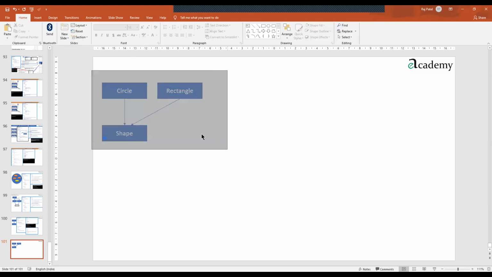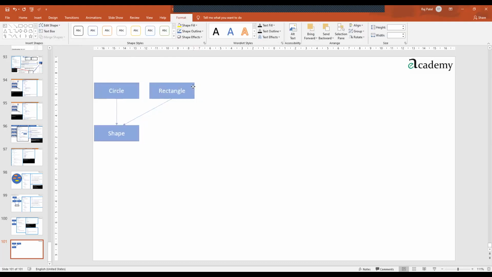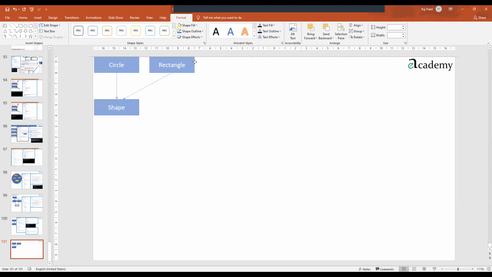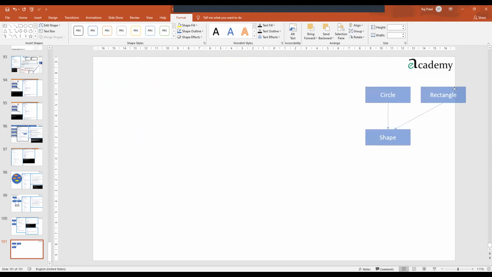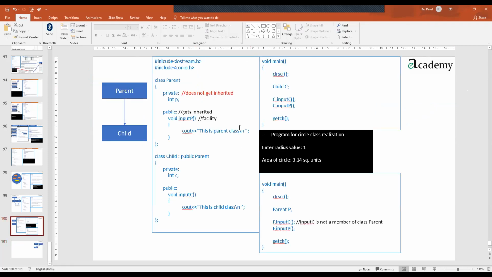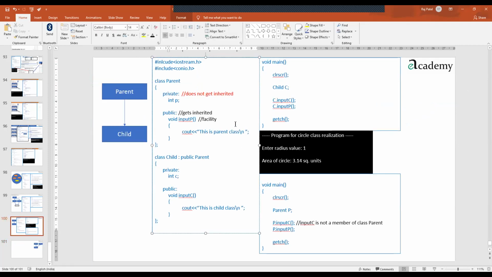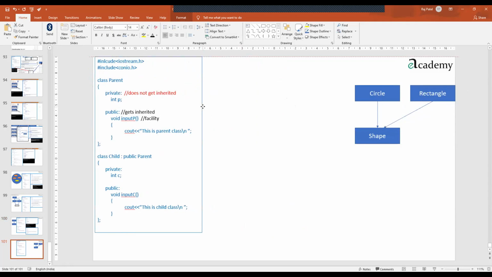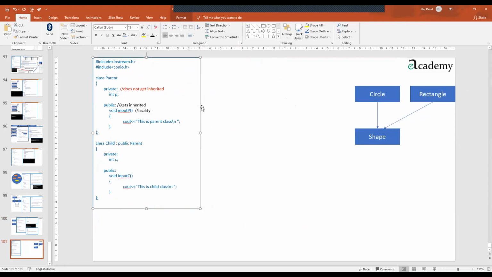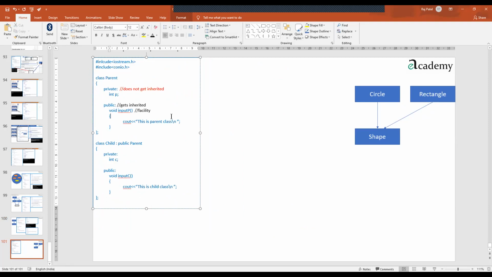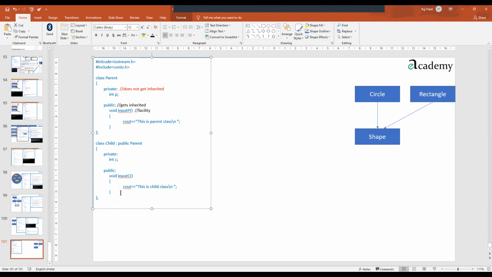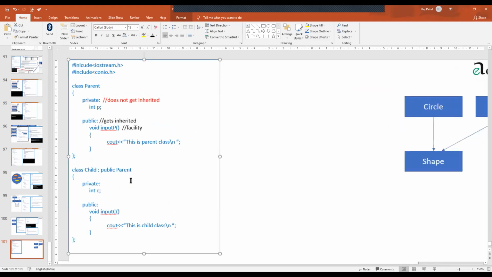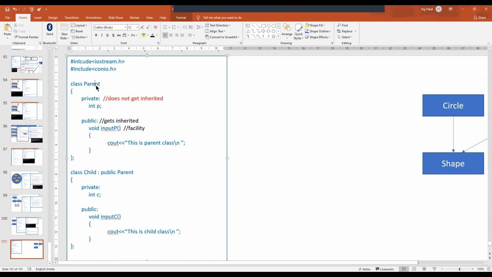So let us see how the program gets benefited because of such methods. In this particular program, let us first focus on class circle only so that we can relate to the other things.